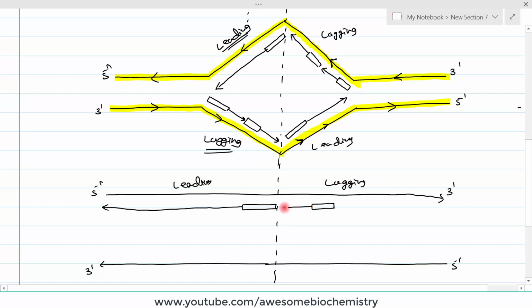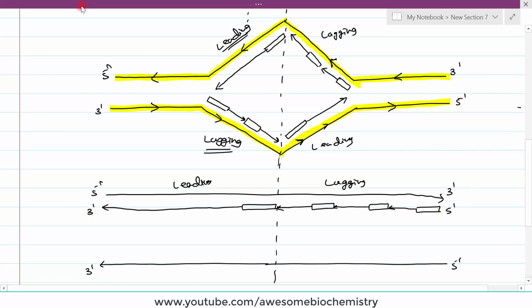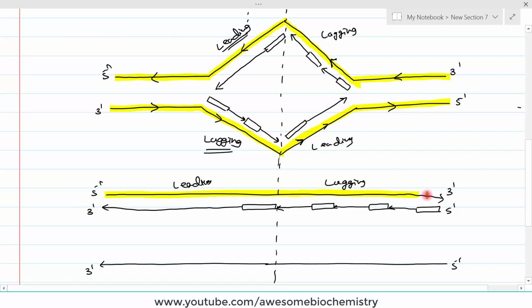So this is an RNA primer, DNA synthesized like this. This is an RNA primer, DNA synthesized like this. And this is the RNA primer, and DNA synthesized in this direction. Of course, this is the ultimate 5' end, this is the ultimate 3' end. And of course, let's highlight the parent strand with this yellow highlighter. This is also a parent strand.